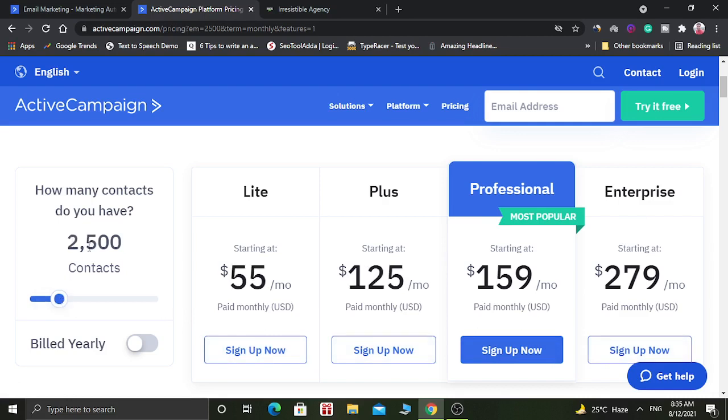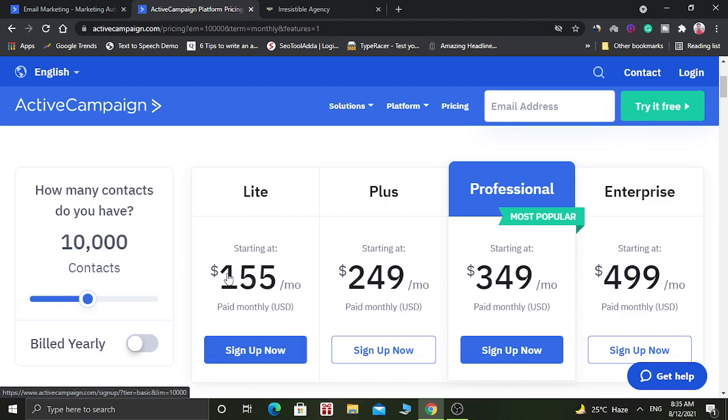So for 2500 contacts, your Lite plan is going to cost you $55 per month, and for 5000 contacts it is going to cost you $99 per month, and for 10,000 contacts it is going to cost you $155 per month.